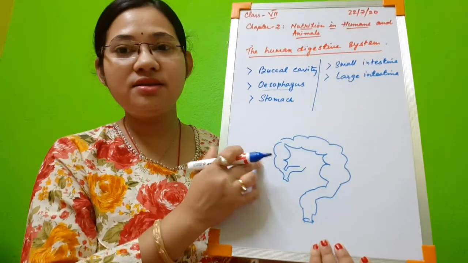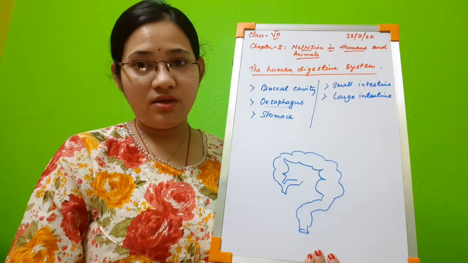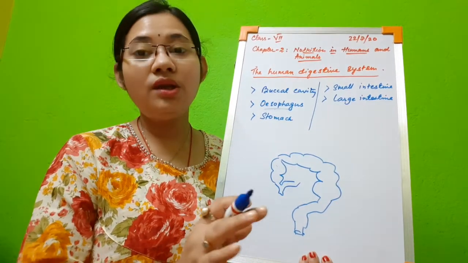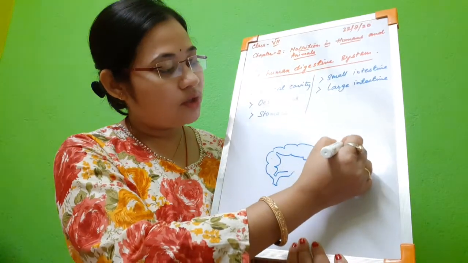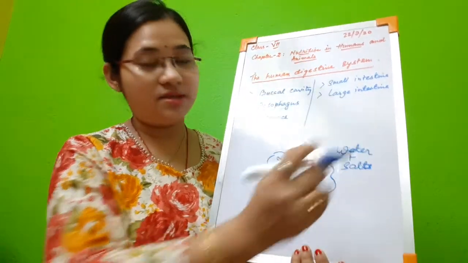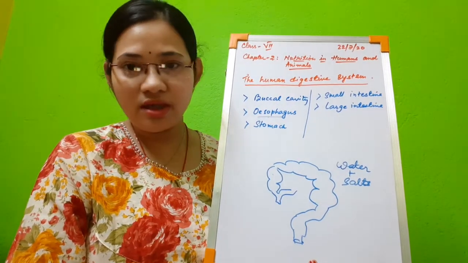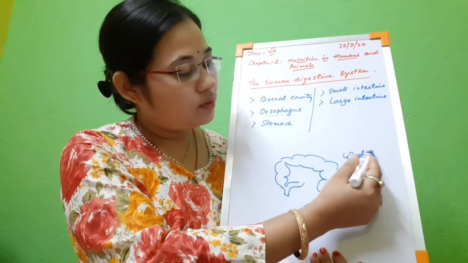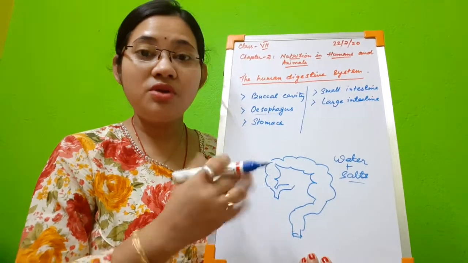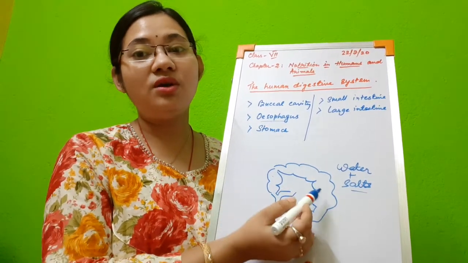Digestion of food does not take place, only absorption of water and some useful salts takes place. Please remember, in the large intestine, digestion of food does not take place, but water and salts are absorbed from the undigested food. Now this undigested food is called waste.